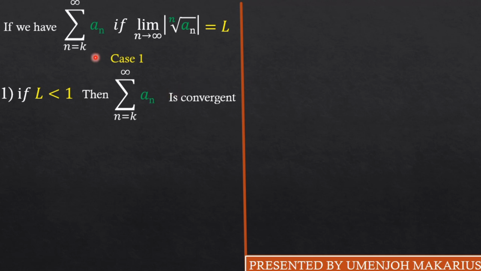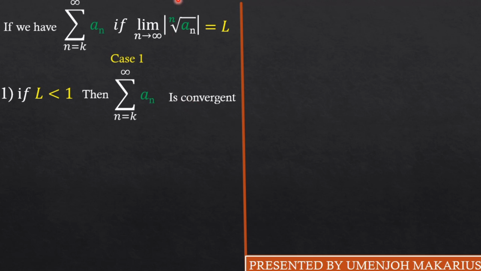I'll take it again, guys. If we have some series from n equals k to infinity of a_n, and we take the limit as n goes to infinity of the absolute value of the nth root of a_n, and we have some value which we call L, if L is less than 1, then the series from n equals k to infinity of a_n is convergent.